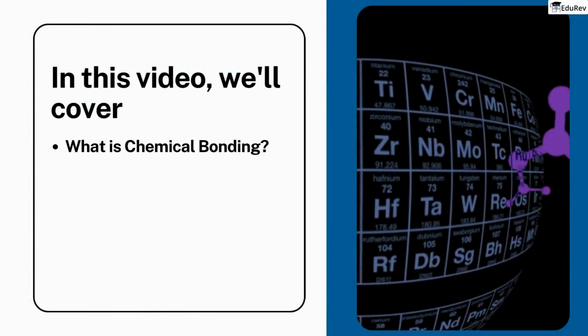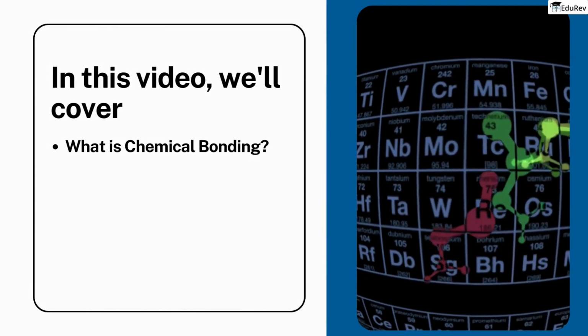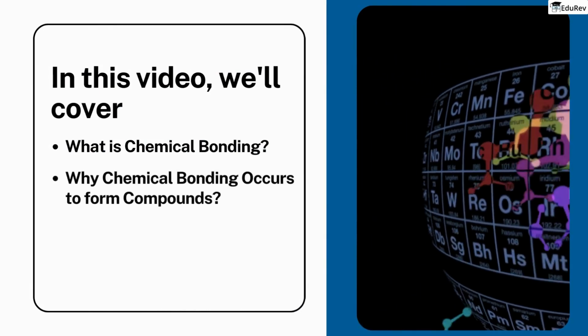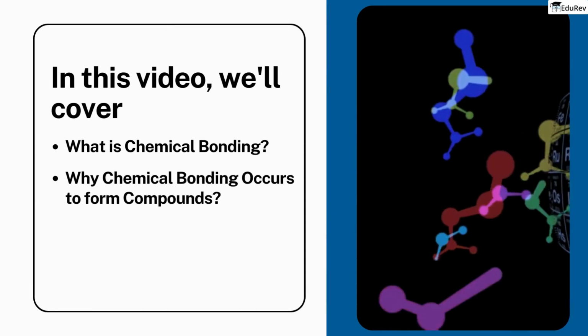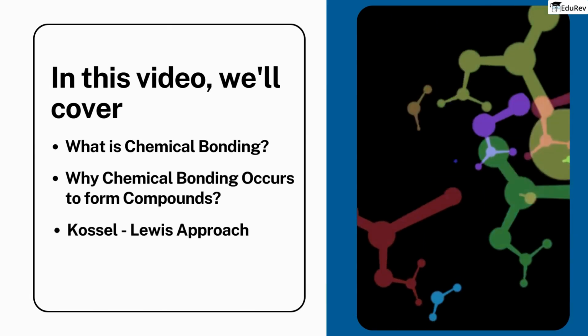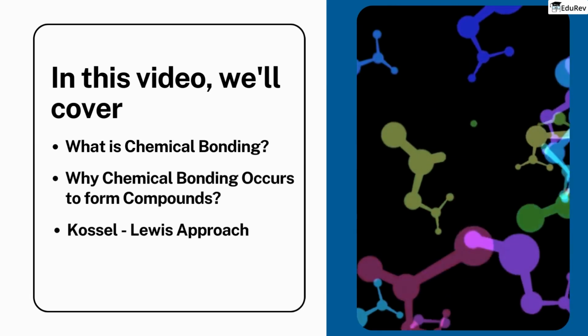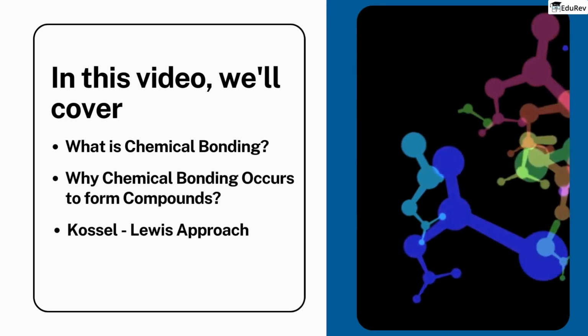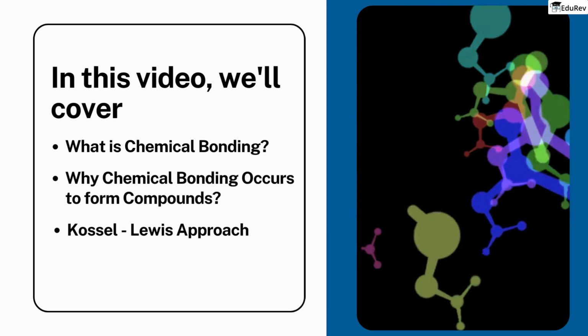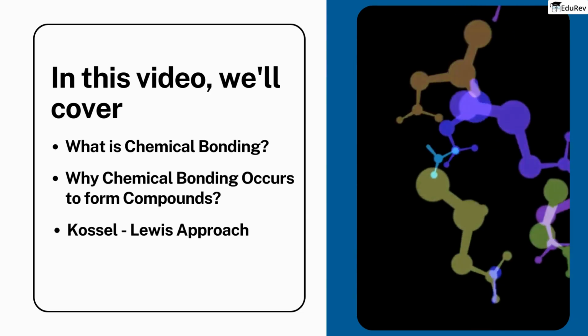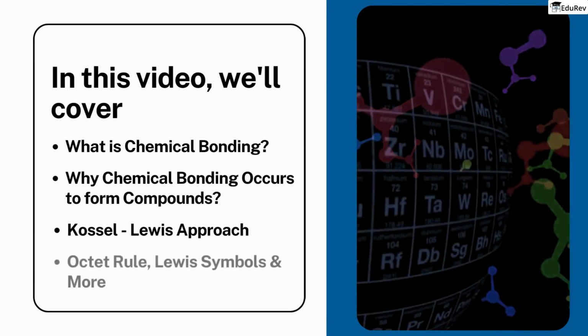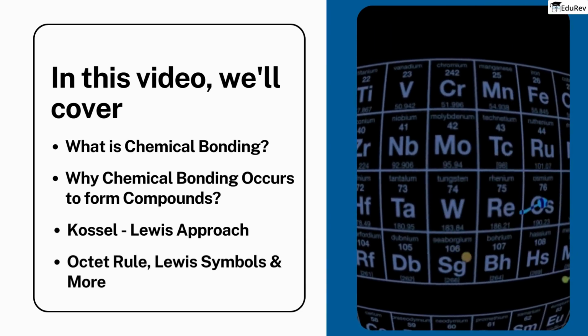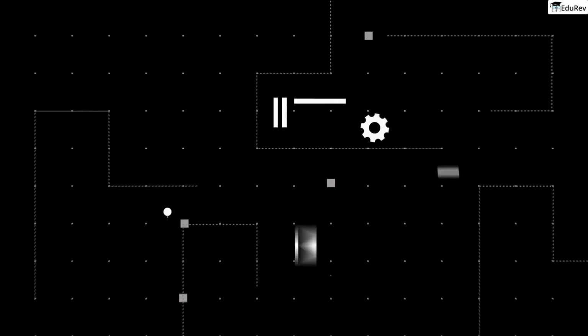In this video, we will delve deeper into what is chemical bonding and why chemical bonding occurs to form compounds. Specifically, we will also focus on the Coulson-Lewis approach, also known as the Lewis theory of chemical bonding, which was one of the earliest and most influential theories. We will cover essential concepts under the Coulson-Lewis approach, such as the octet rule, Lewis symbols, and more. Get ready to uncover the secrets of chemical bonding in this exciting video.